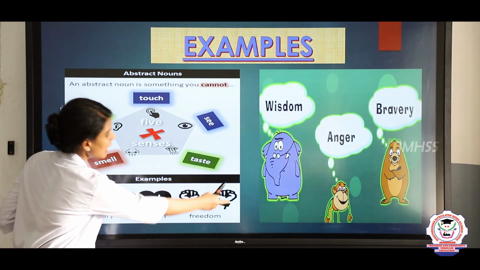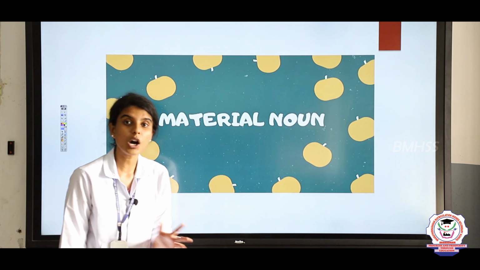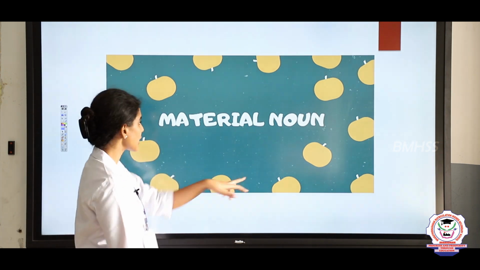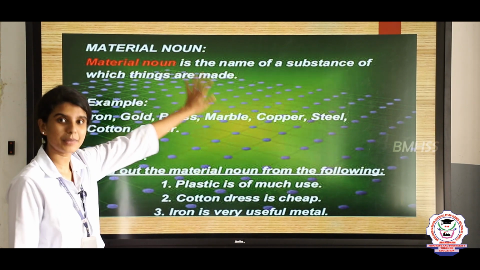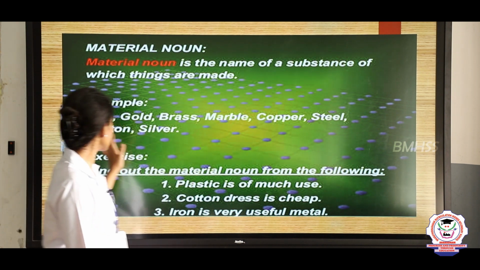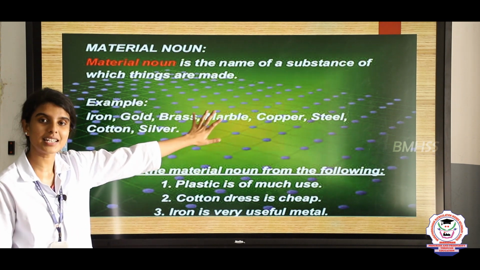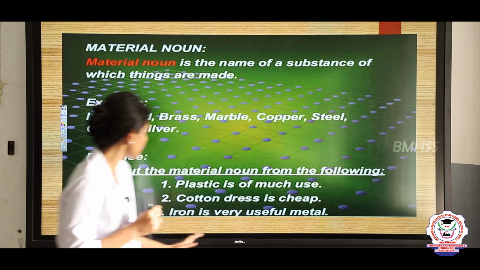So now, the last kind of noun is material noun or concrete noun. Material noun is the name of a substance of which things are made. Example, iron, gold, brass, marble, copper, steel, cotton and silver. So it is a raw material of a substance, and there is some exercise. Find out the material noun from the following.